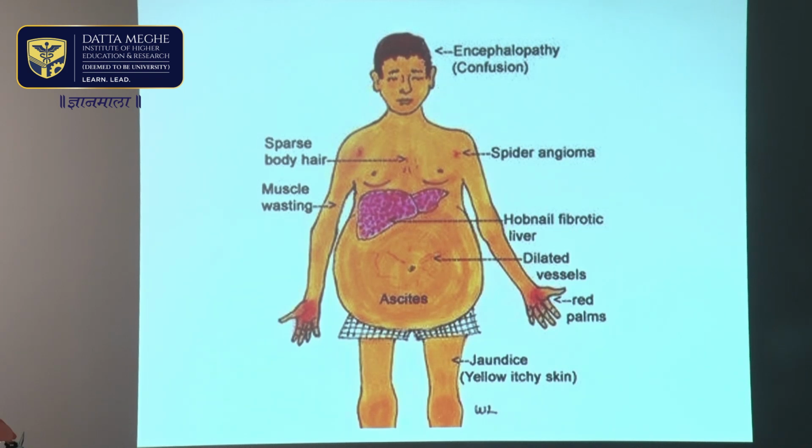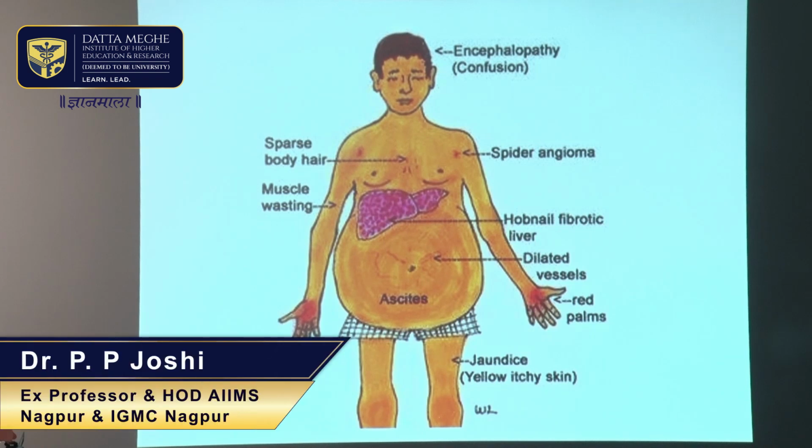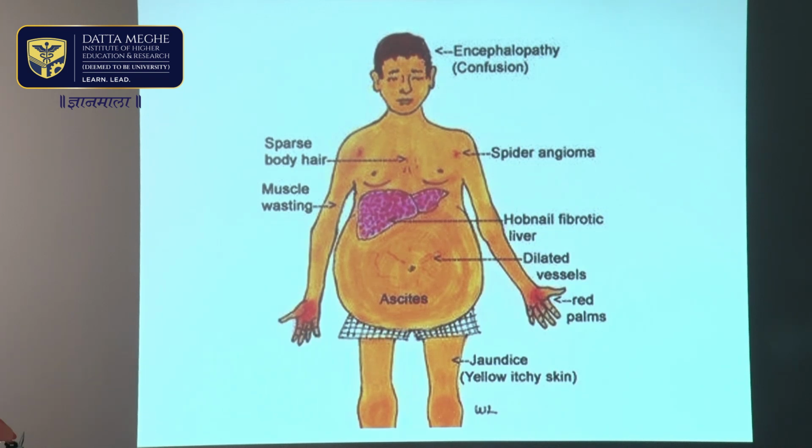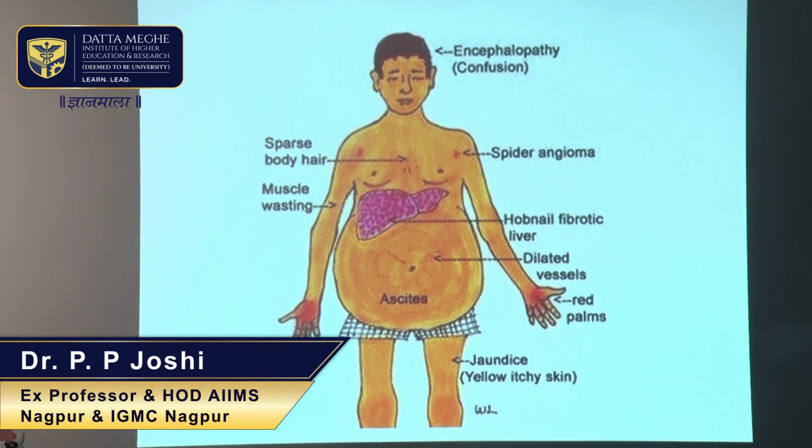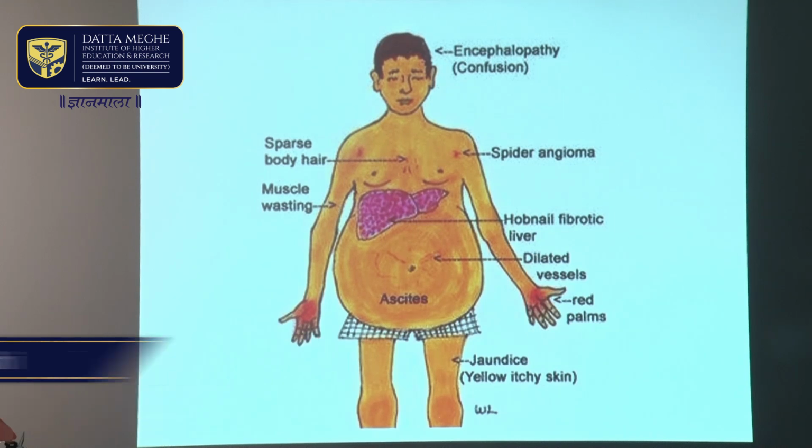And the secondary sexual characters are decreased in patients who have cirrhosis of liver, in the form of loss of pubic hairs, loss of axillary hairs, and testicular atrophy, and gynecomastia in males. In females, it could be breast atrophy, and patients will have muscle wasting, spider angioma, jaundice, and caput medusae. I will come to that subsequently.